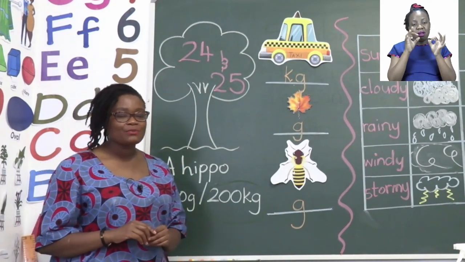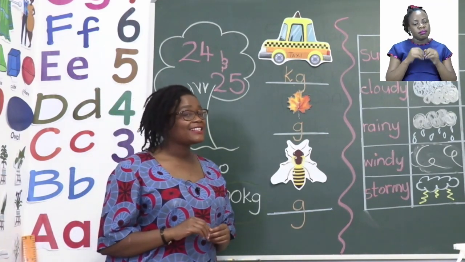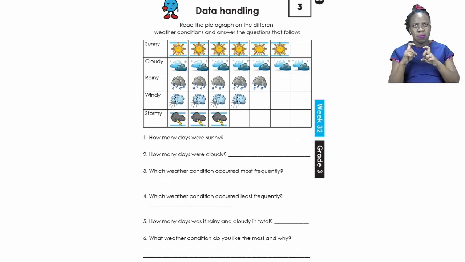Take your time with that page, boys and girls. Make sure you get everything correct. And when you're done, we can move on to the next page, page 25. On page 25, we are going to be doing data handling. Now, this is when we look at a pictograph and find the answers we need for the questions below.